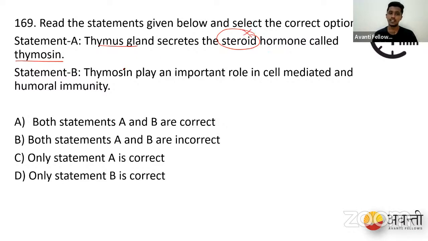Next, thymosin plays an important role in cell-mediated immunity. Absolutely right. They are responsible for production of our antibodies as well as our T cells. They stimulate the production of the T cells and the B cells. So what should be our answer? Only statement B is correct. The reason you got mixed up is because of the steroid hormone. It's not steroid, it is a peptide hormone, people. So that is your right option. I hope you understood this.